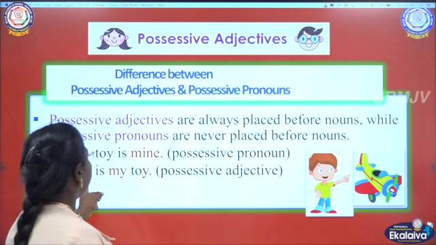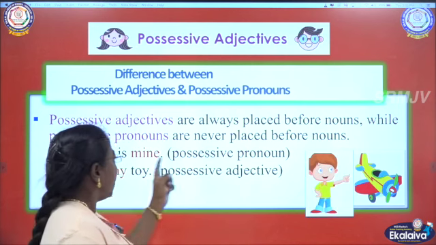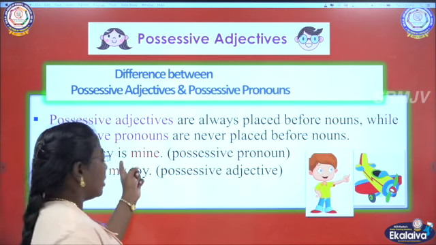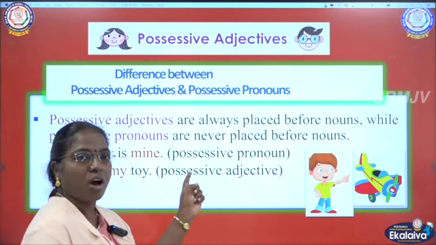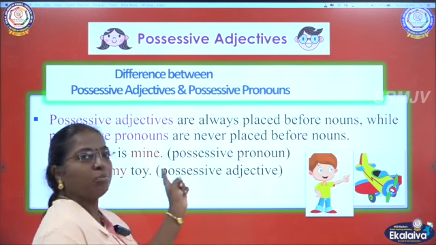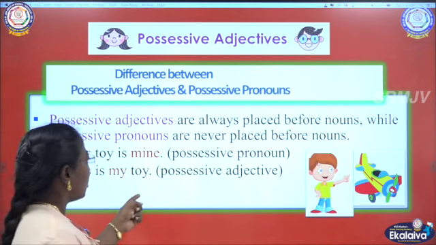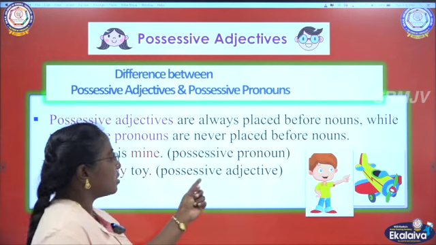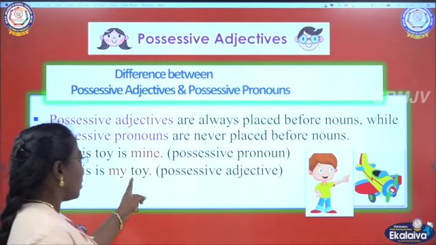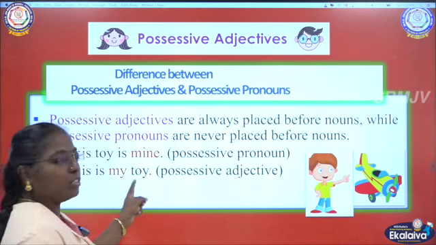Example: this toy is mine. This is a possessive pronoun. Why is this a possessive pronoun here? Because we have the linking verb is or are, and after the linking verb we get the possessive pronoun. Now see, this is my toy. Why do we call this a possessive adjective? Because we get a noun here. After my, what do we get? The noun toy.